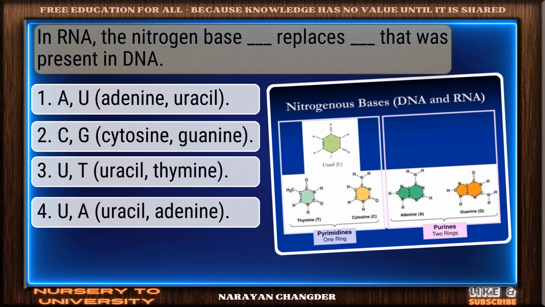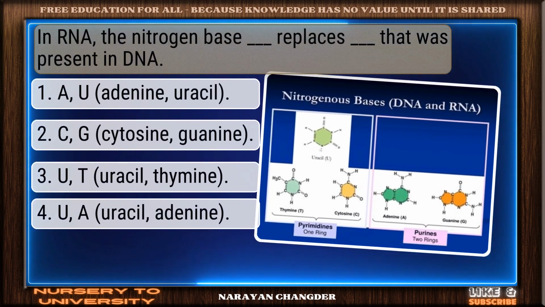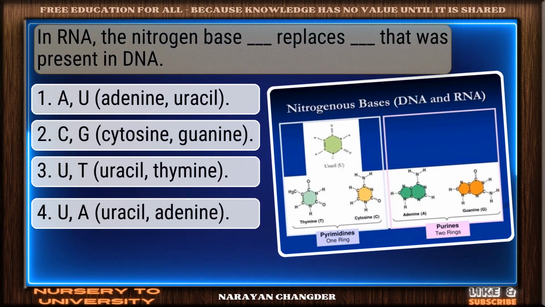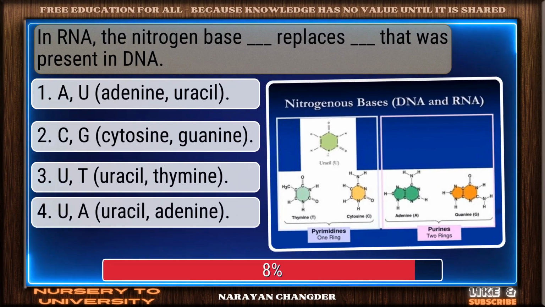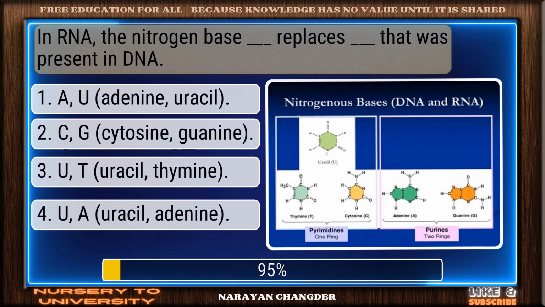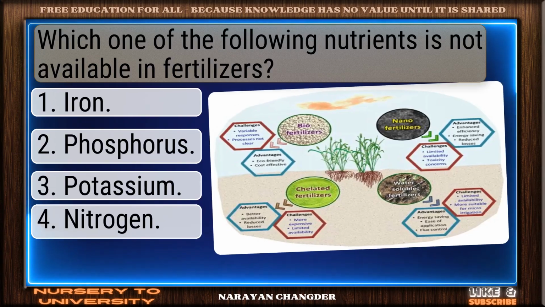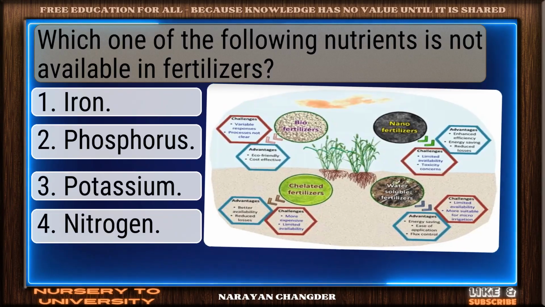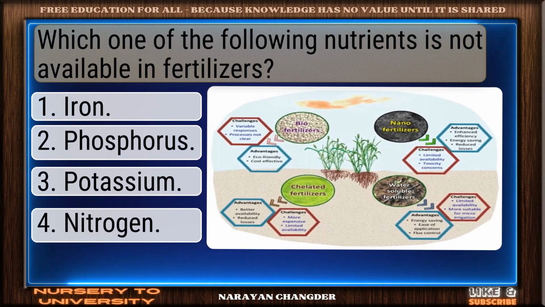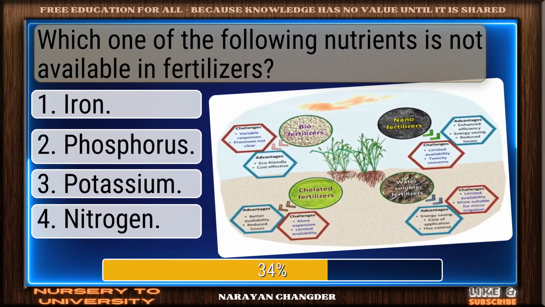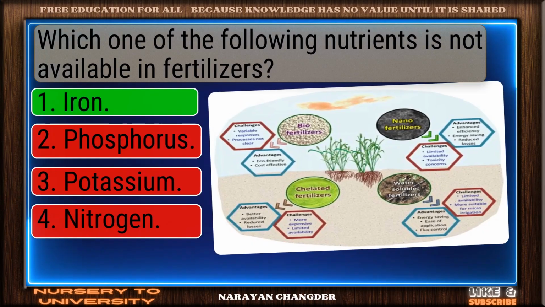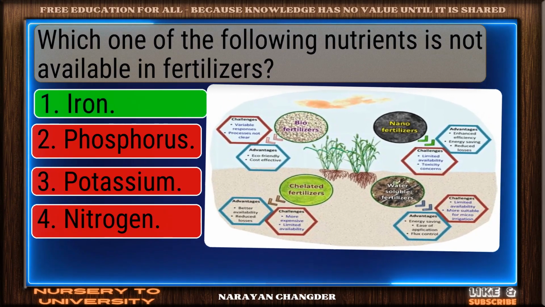Question number 42. In RNA, the nitrogen base dash replaces dash that was present in DNA. Exactly. You make sense and it is the right choice. Question number 43. Which one of the following nutrients is not available in fertilizers? Great job. Iron is the accurate answer.